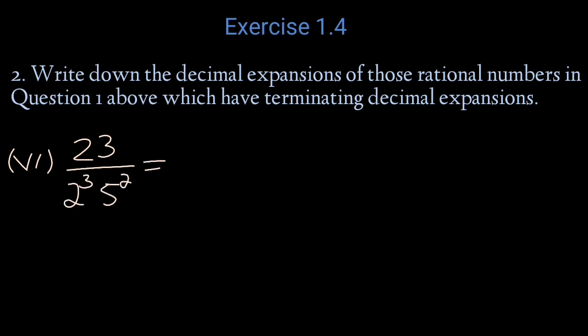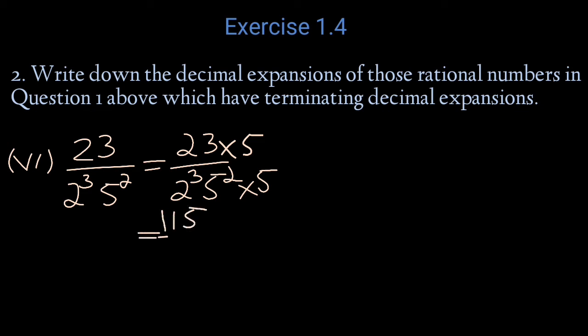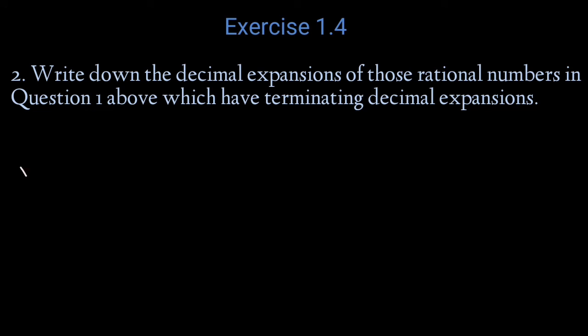Now let's see the sixth one. 23 by 2 raised to 3, 5 raised to 2. So we should make the power of 5 raised to 3. So we multiply the numerator by 5 and the denominator by 5. We get 23 into 5 by 2 raised to 3 into 5 raised to 3, equal to 115 by 2 into 5 raised to 3. That's equal to 115 by 1000. That's equal to 0.115.